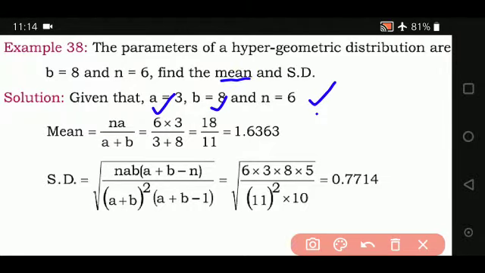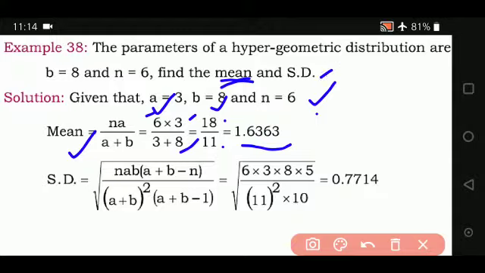We have to find the mean. Mean of the hypergeometric distribution is given by NA divided by A plus B. So please substitute the values. N is 6, A is 3, A plus B is 3 plus 8. 18 divided by 11, you get the answer 1.6363.